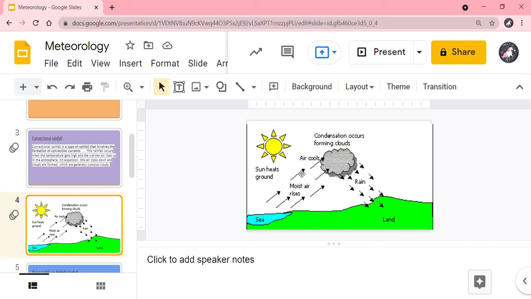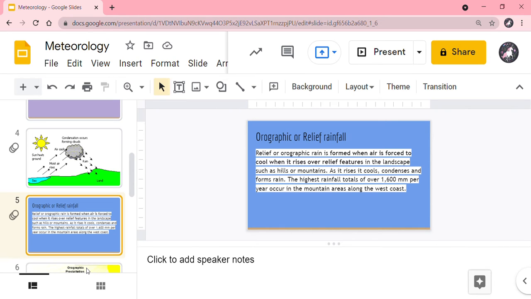After the hot water vapor reaches a certain level, it cools down. So the cool water vapor forms into a cloud. After some time, when it becomes heavier and heavier, the rain pours down into the land. The next type of rainfall is the orographic or relief rainfall.